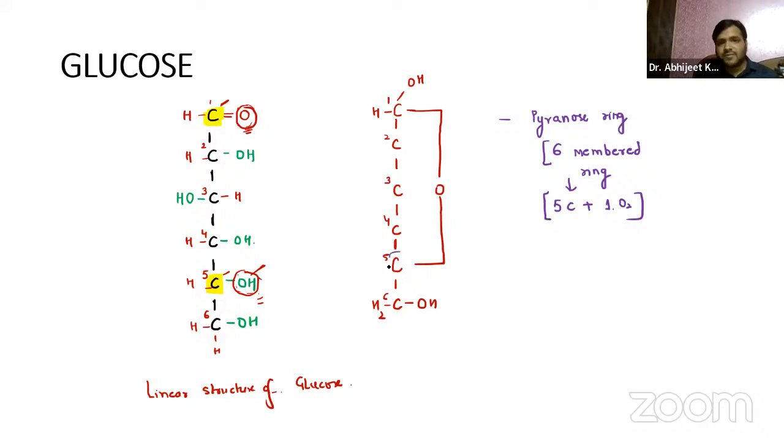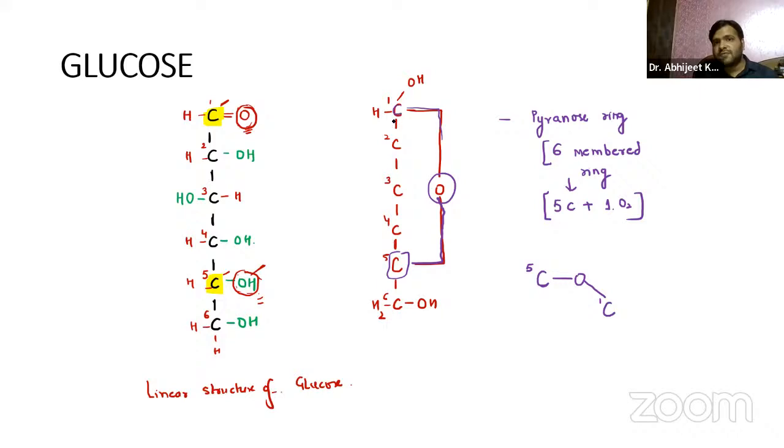So let us start with the carbon fifth. So you already know, let us suppose put this carbon fifth over here, right? To this carbon fifth, you already know we have one oxygen which is joining, right? We have one oxygen, okay? Now this oxygen, it is going to the first carbon. So let me just draw the first carbon also over here. So this carbon, it is joined to the first carbon with the help of this oxygen.